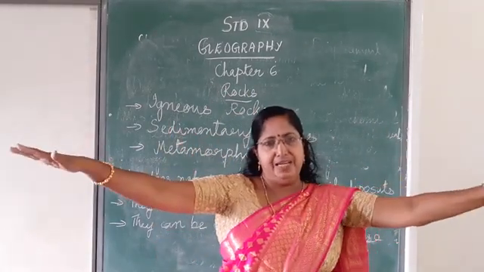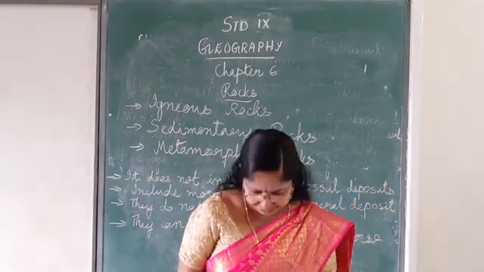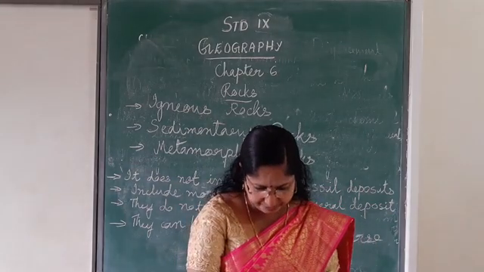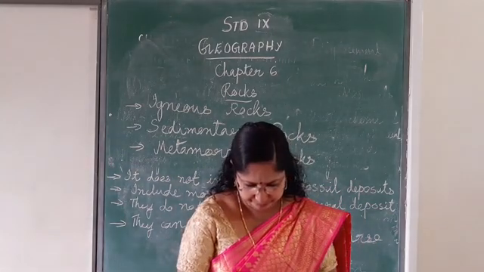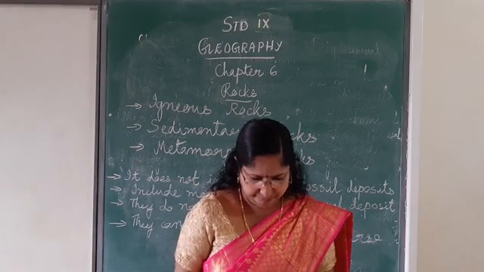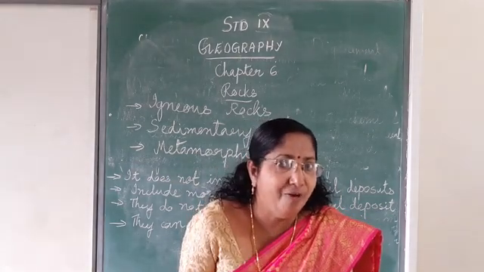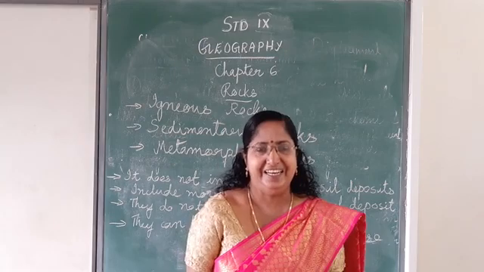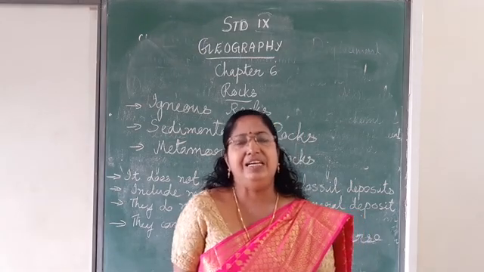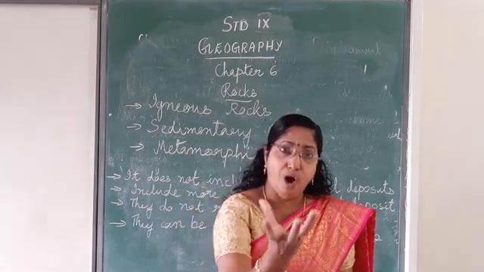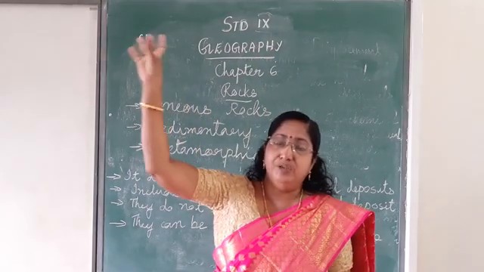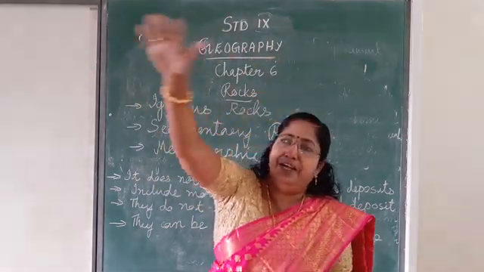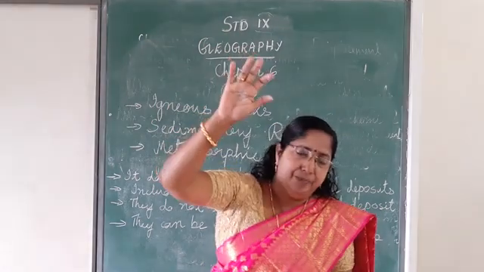When magma solidifies. Where is this magma coming from? Tell me. From the volcanic eruption. When there is a volcanic eruption, the hot magma comes outside and spreads over a large area.